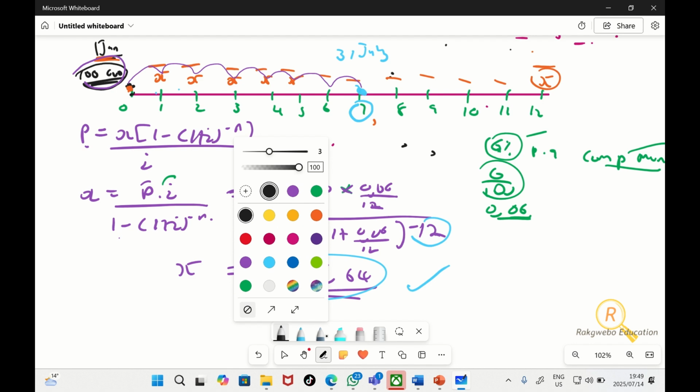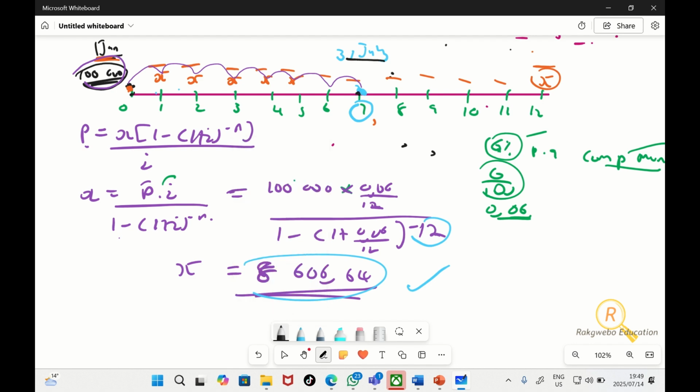So let's say on the 31st of July, at time 7, immediately after getting debited the 8,600, this guy decides, man, I'm tired of this loan. I want to pay it back immediately. I don't want to owe them. I want to pay a lump sum now and get over and done with. I don't want this loan anymore.